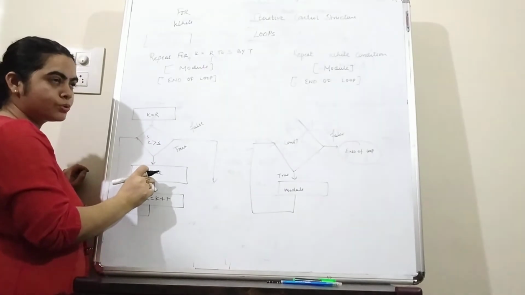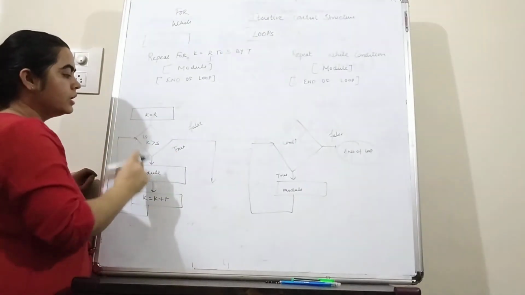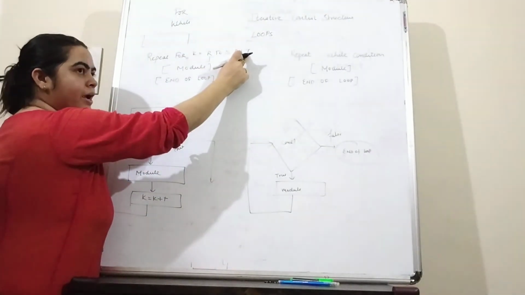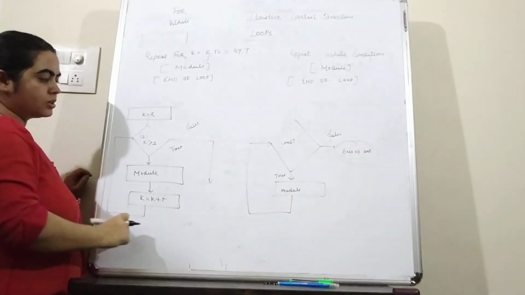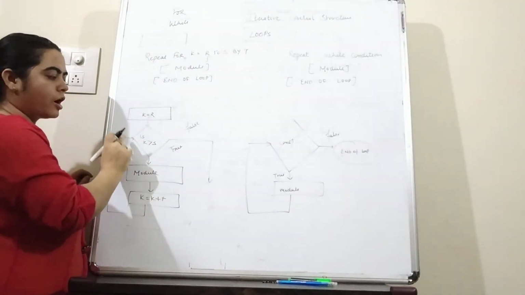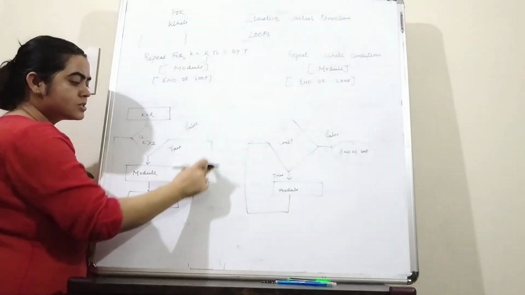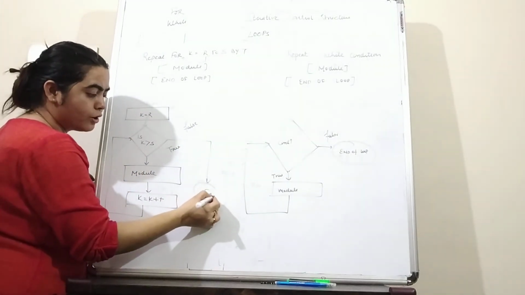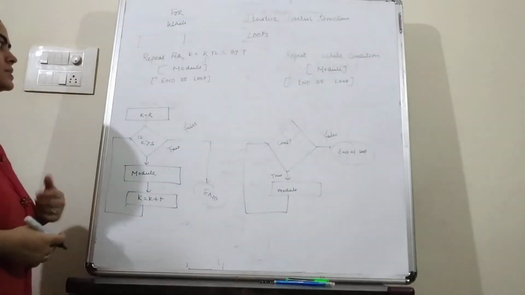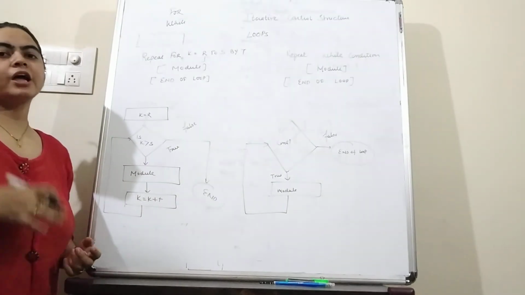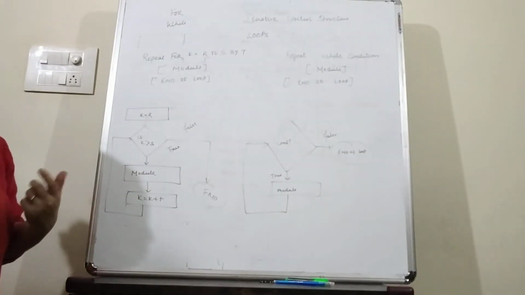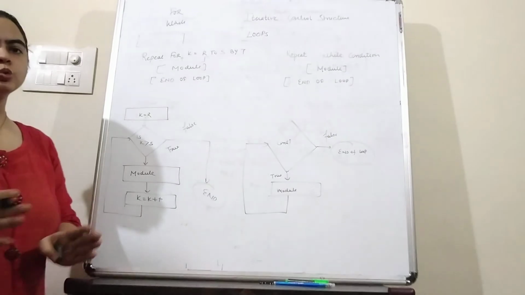and after executing the module we can increment the value of k by t, and after this again we can check the condition, and once this condition will be false, then we can go to the end of the loop. Now we can see it with the help of example. Suppose we have to print 5 numbers starting from 1, and we have to print 1, 2, 3, 4 and 5.